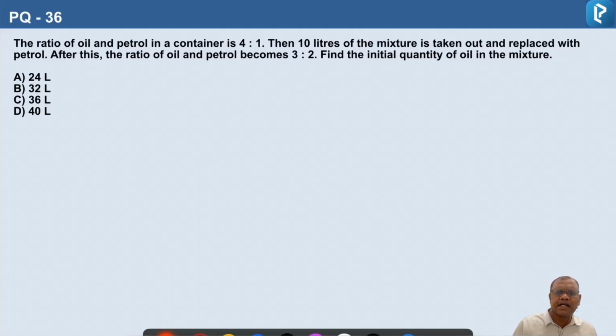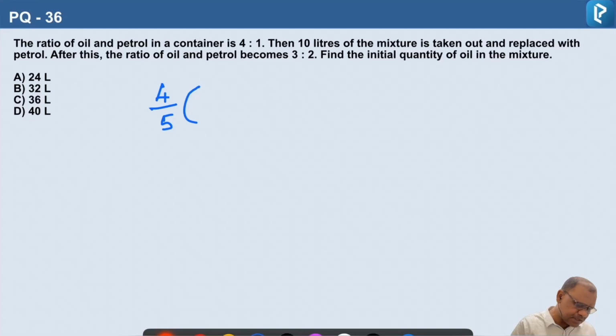Because we are not adding any oil, only petrol is added. So we have to compare the concentration of oil. The concentration of oil initially was 4/5, that is 4 parts out of 5 parts.